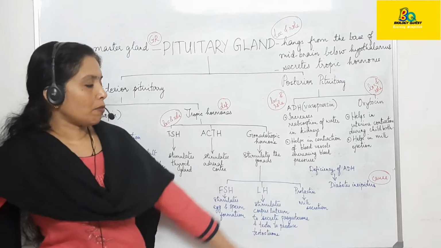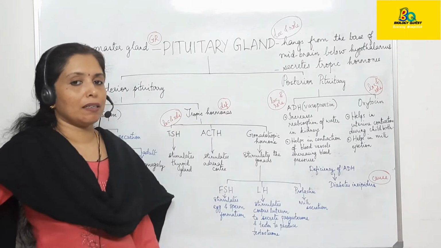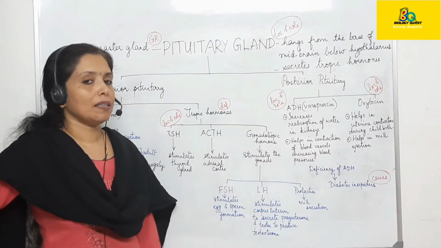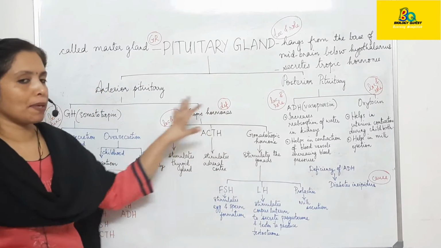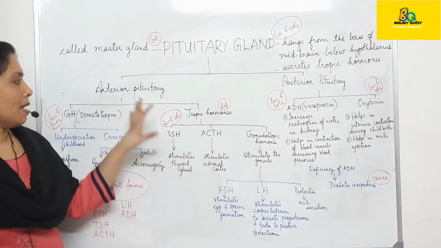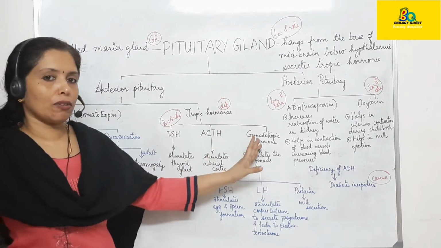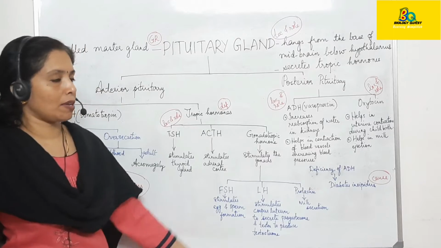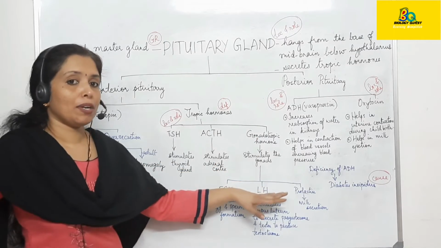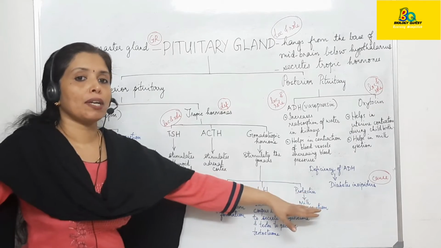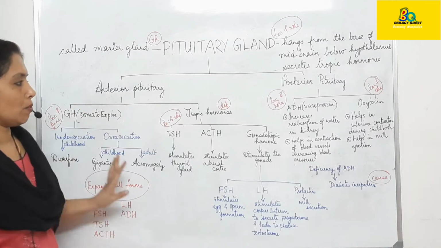And the third type of gonadotropic hormone is prolactin. The function of prolactin is to help in the secretion of milk. So you should know what are the tropic hormones that are secreted by the anterior pituitary. Which are they? TSH, ACTH and gonadotropic hormones. Gonadotropic hormones include FSH, follicle stimulating hormone, LH, luteinizing hormone and prolactin. I hope that is clear to all of you.